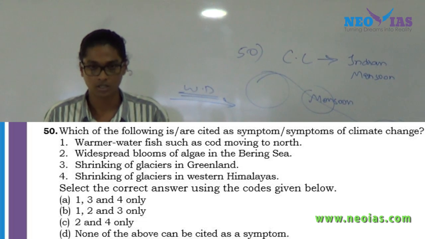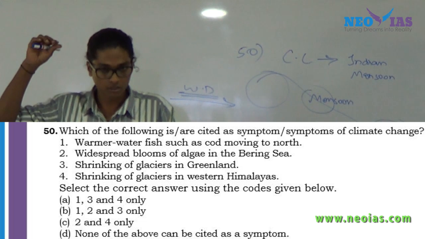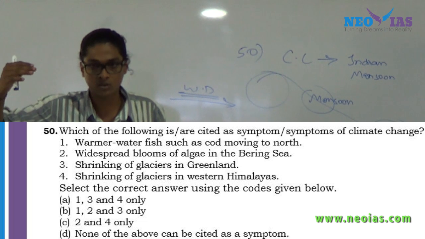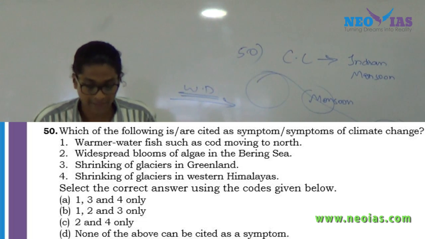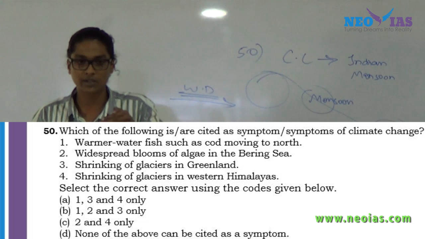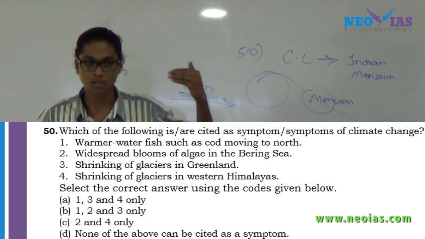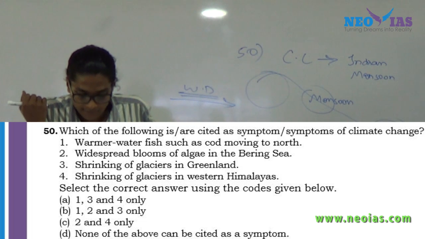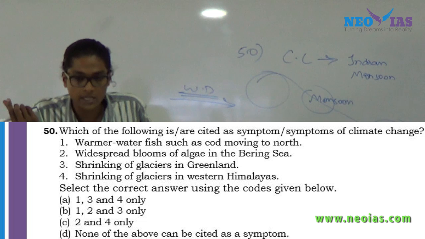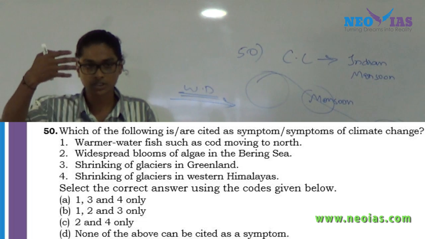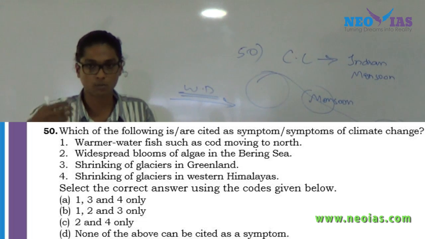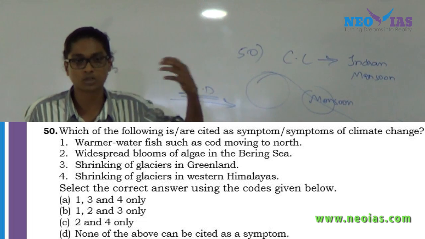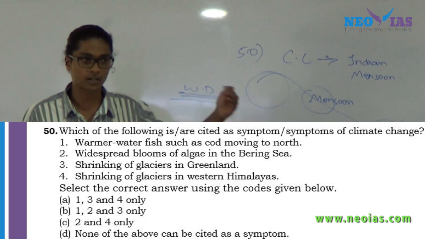Again, another symptom of climate change, because due to global warming, our oceans or seas towards the northern latitudes are getting warmer, and that is why there is the melting of glaciers or polar ice caps. Melting of polar ice caps is there in the northern region. Now the second one, widespread blooms of algae in the Bering Sea. Again, if those regions get more insolation or more energy from the sun, it will result in more blooms of algae, which has already been dealt with in our class.